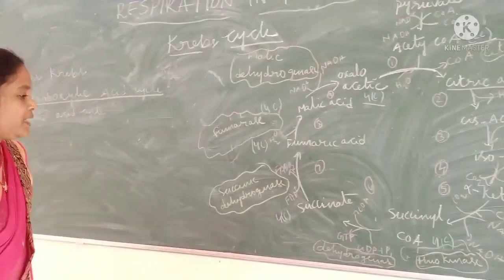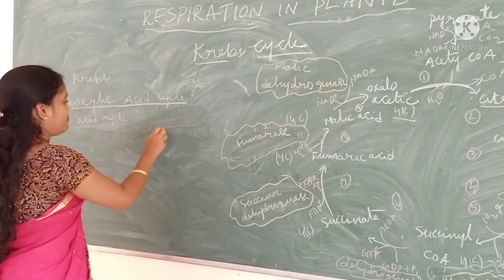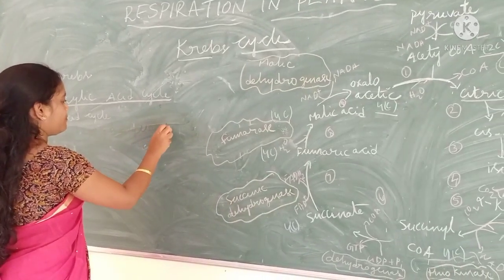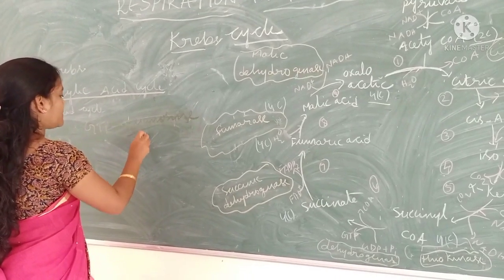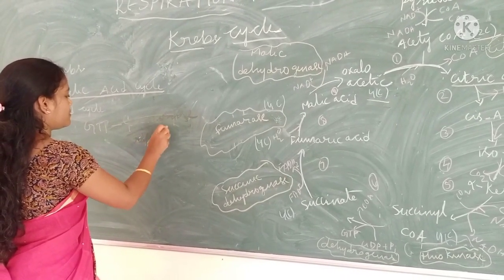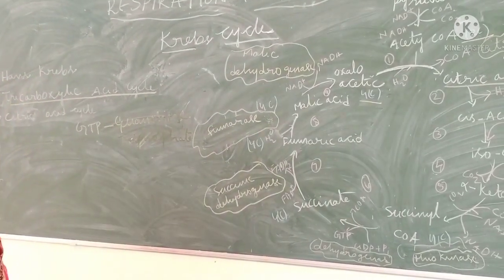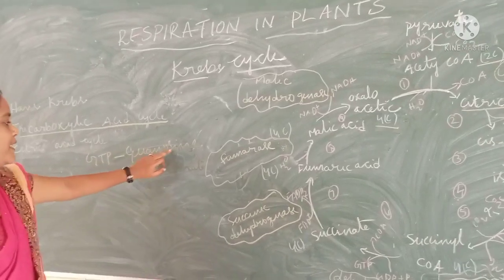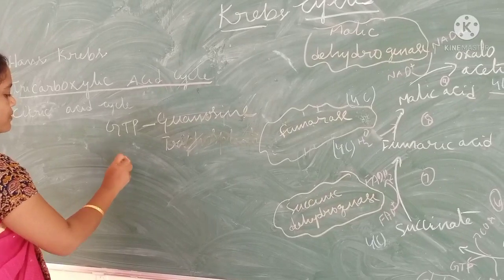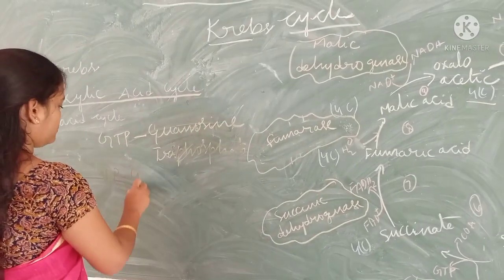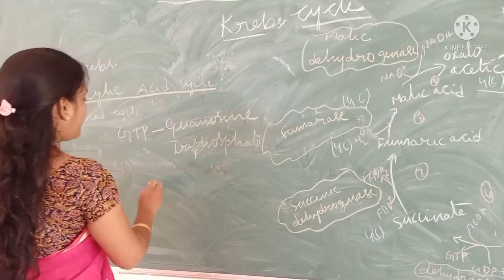What is GTP? Guanosine triphosphate. GDP means guanosine diphosphate.